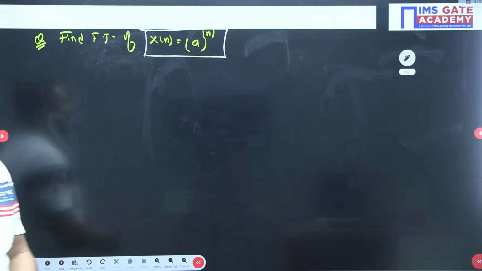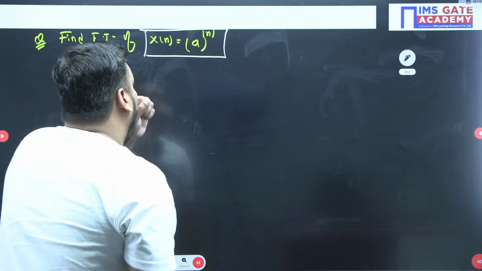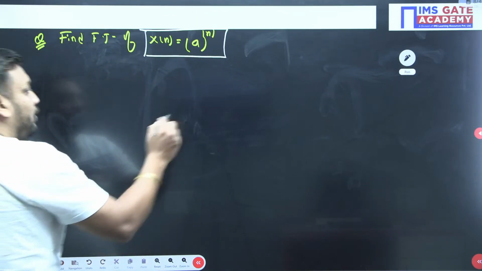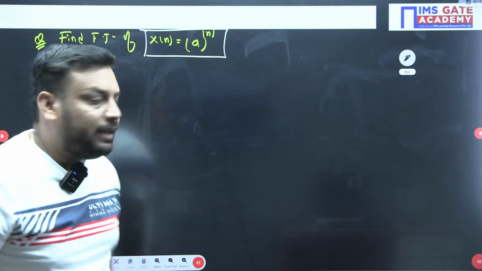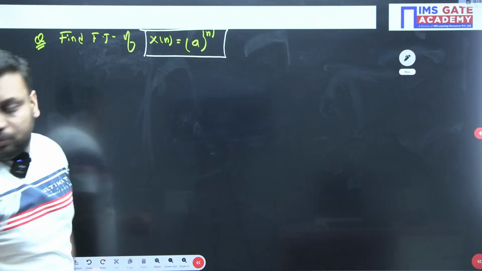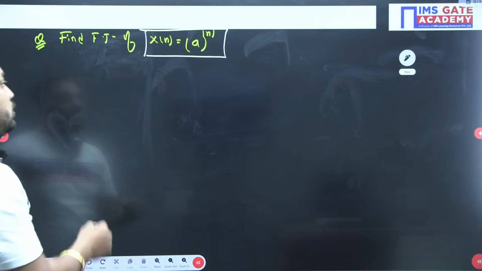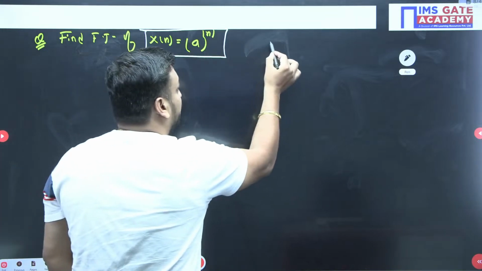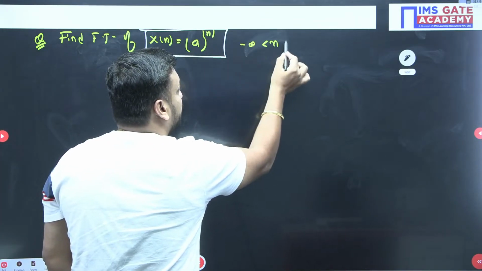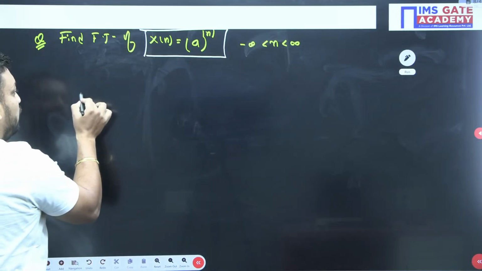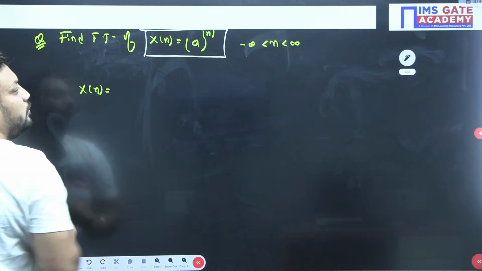Find out the Fourier transform of a to the power mod of n. Do you want to try, beta? So how can you solve such questions where there is mod of n, and n is limited from minus infinity to infinity? First of all, we have to arrange the n limits.